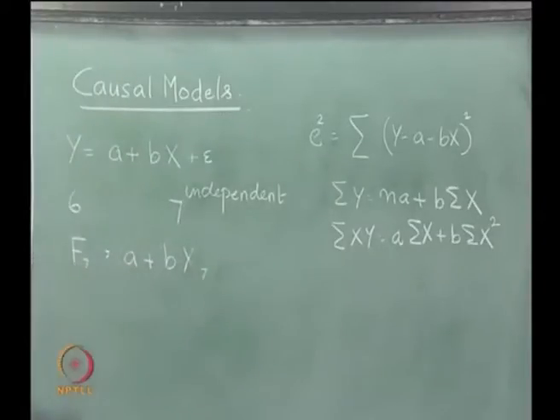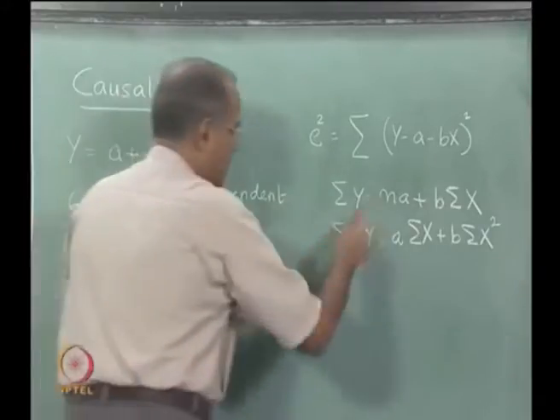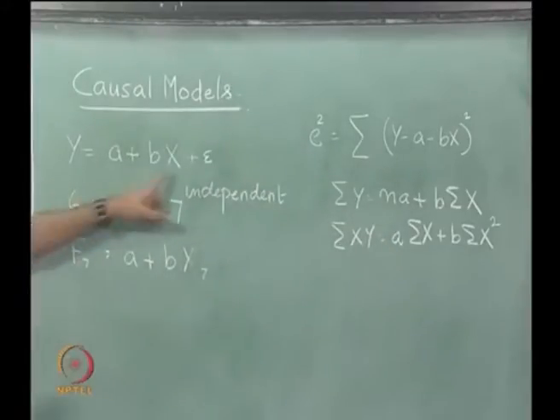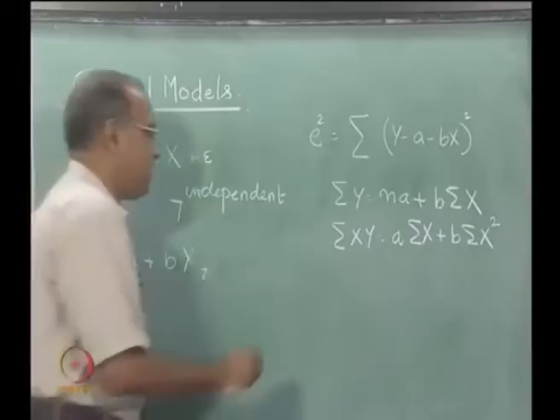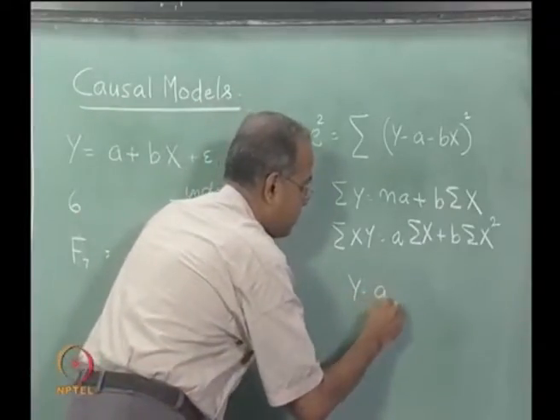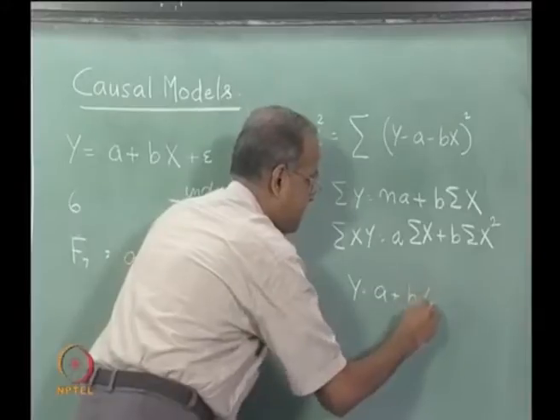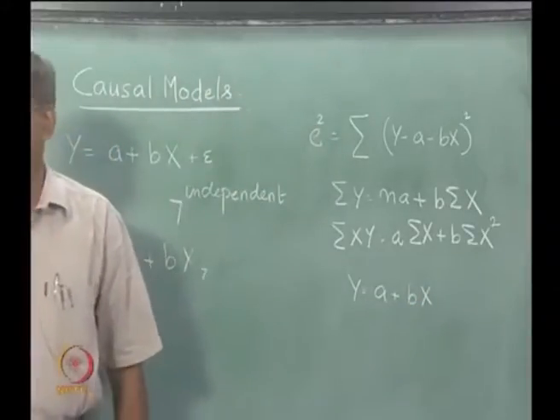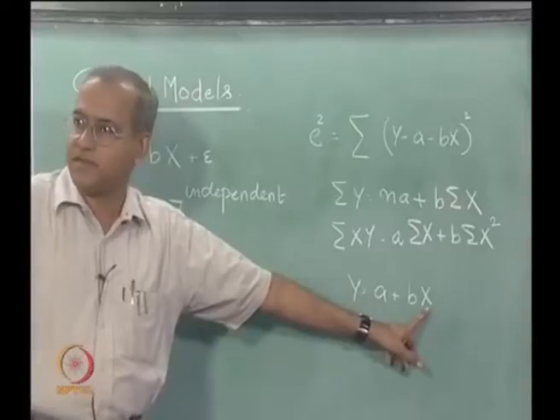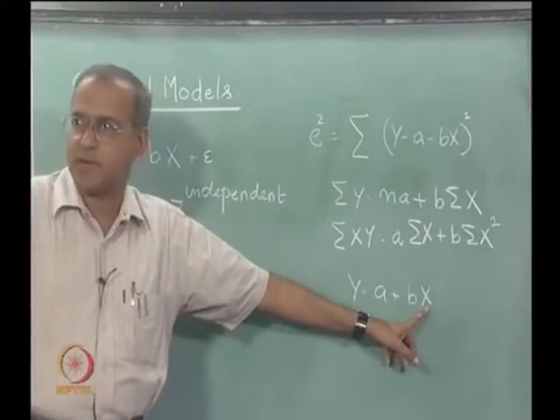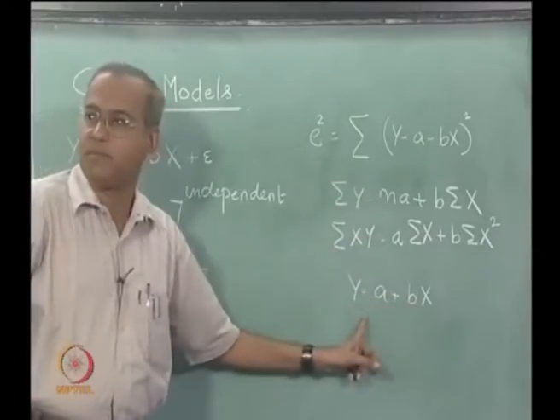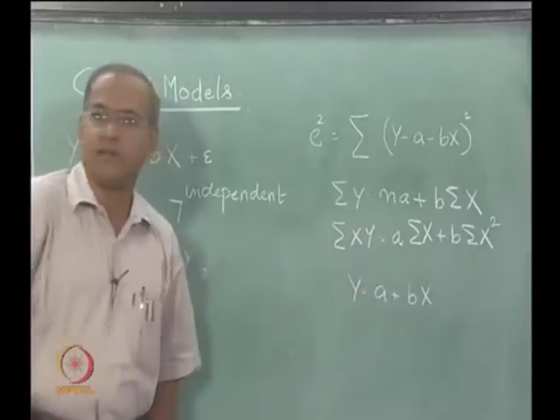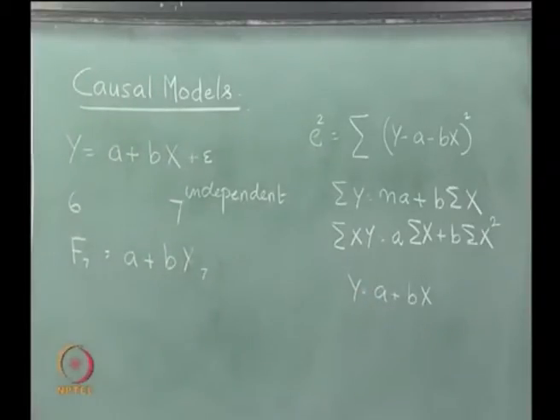The only difference, as I said, is having obtained a and b. Now, if we have data for 6 periods for x and y, we could use data for 6 periods of x and y, and finally we will get something like y equal to a plus bx. Now, for the 7th period, if we know the value of x7, the value of the independent variable, then we will be able to substitute, because using these two we can get a and b. So, we can substitute to get the value of y, which will be the forecast for the 7th period or a subsequent period.